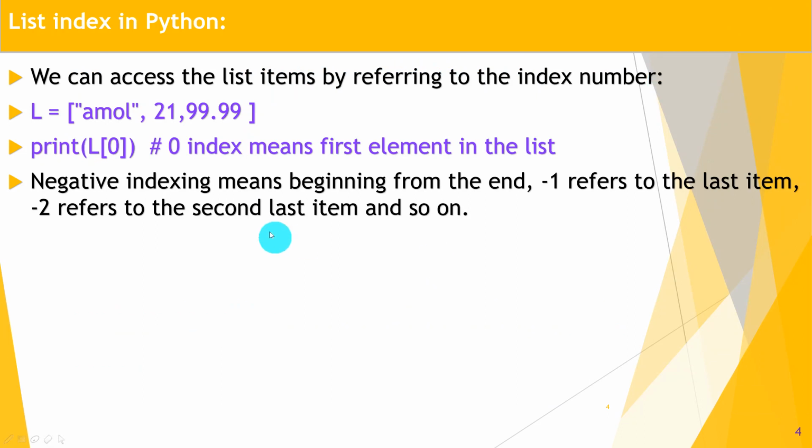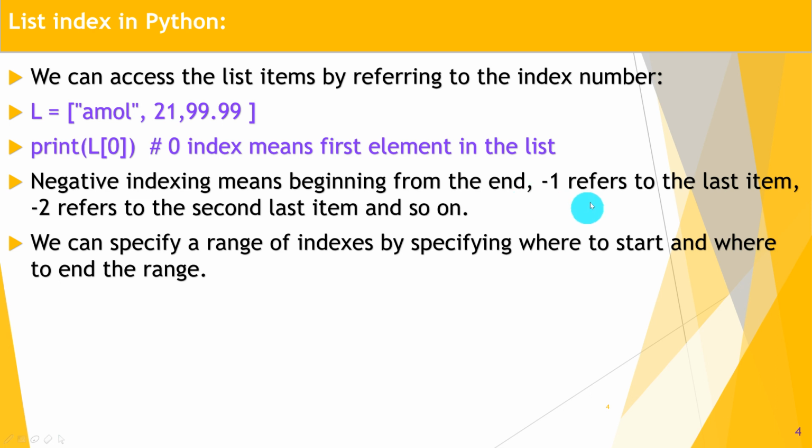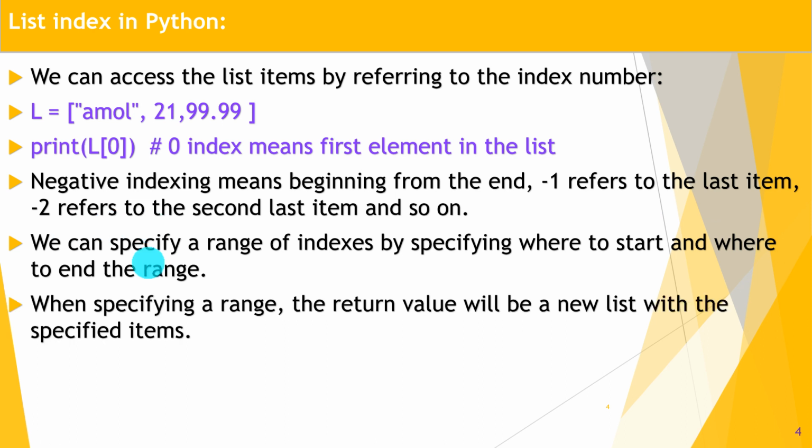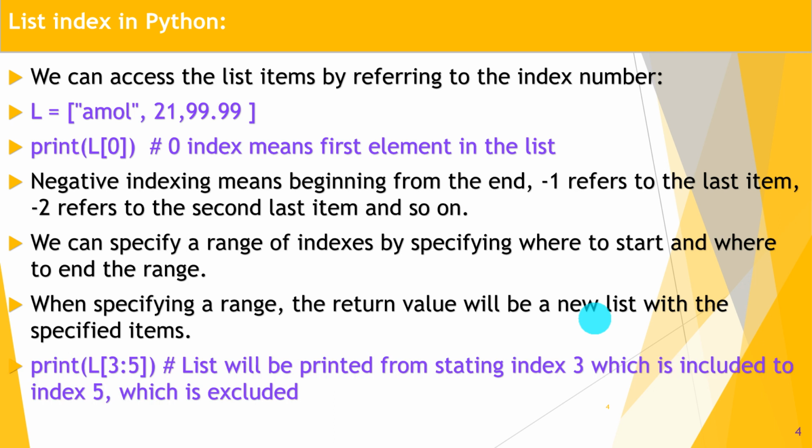Negative indexing means beginning from the end. Minus 1 refers to the last item. Minus 2 refers to the second last item, and so on. We can specify a range of indexes by specifying where to start and where to end the range. When specifying a range, the return value will be a new list with the specified items. How do we check whether the new list is there or not? Okay, so we will find that also.